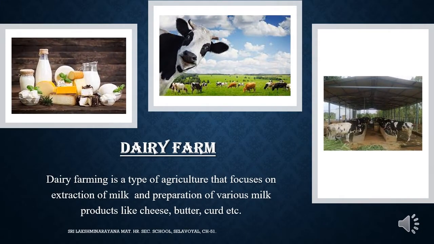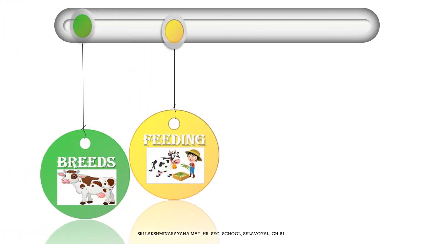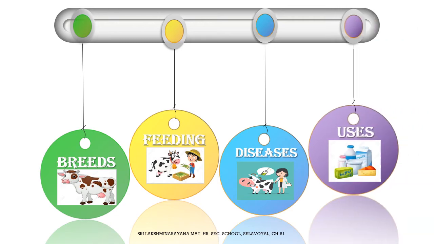Dairy farm. Dairy farming is a type of agriculture that focuses on extraction of milk and preparation of various milk products like cheese, butter, curd, etc. High milk producing cows are raised in commercial dairy farms. Not only cows, other animals are also found in these farms, like goats, sheep, and camels. Let us see the categories in dairy farm. First comes breeds, second feeding, third diseases, fourth its uses.